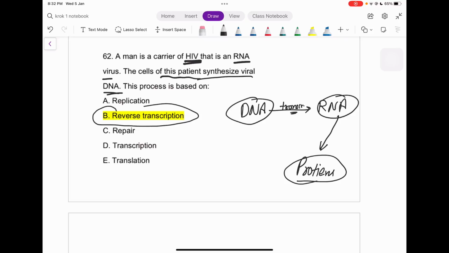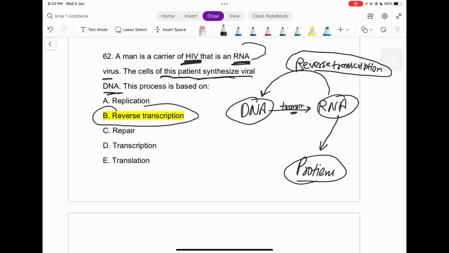But what will happen if RNA dependent DNA polymerase gets activated? That is known as what? Reverse transcription, right? So this is happening in HIV also. The question itself is giving you a lot of clues to get to this answer. HIV is an RNA virus, and we know that the patient synthesizes viral DNA. So RNA to DNA can only be possible with the process of reverse transcription, and that is our answer.